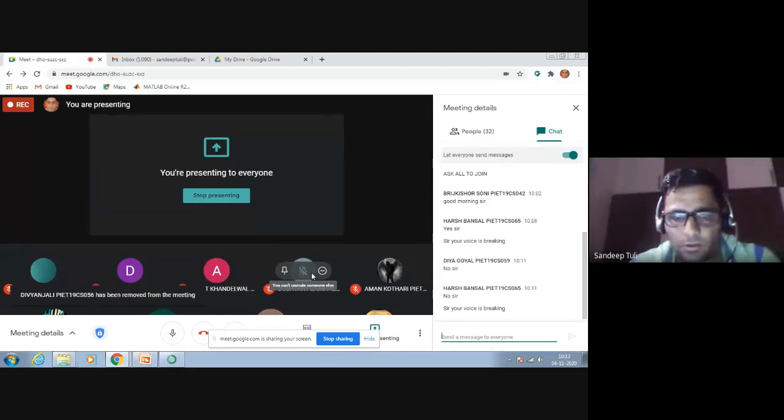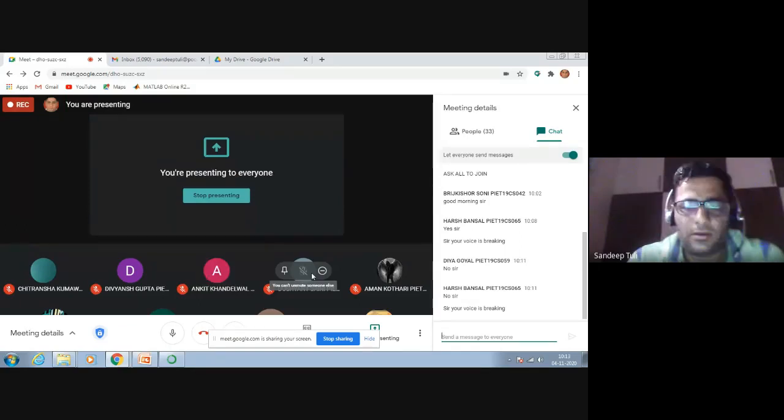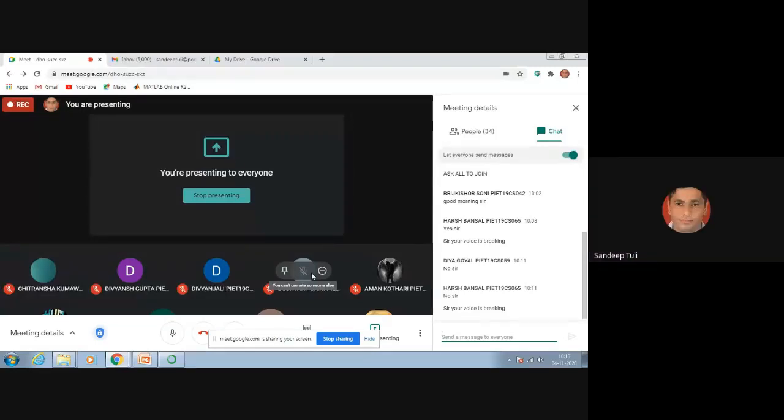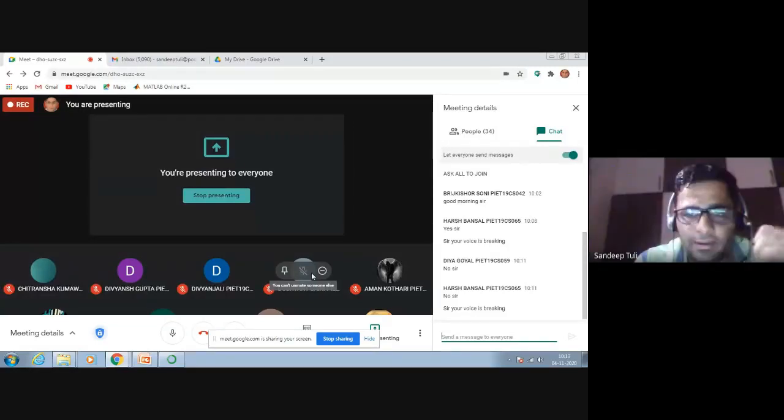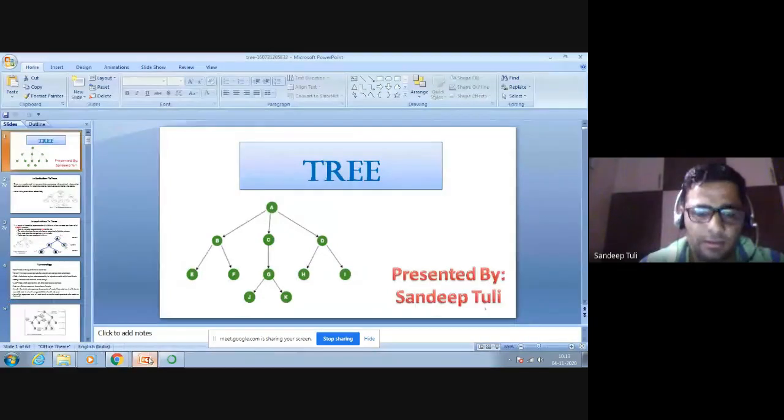Today we are going to start unit number 4, that is tree, which is also a non-linear data structure. Till now, we have covered the linear data structures that are array, linked list, stack, and queue. All of these are of the kind of linear. So, what do you mean by linear?